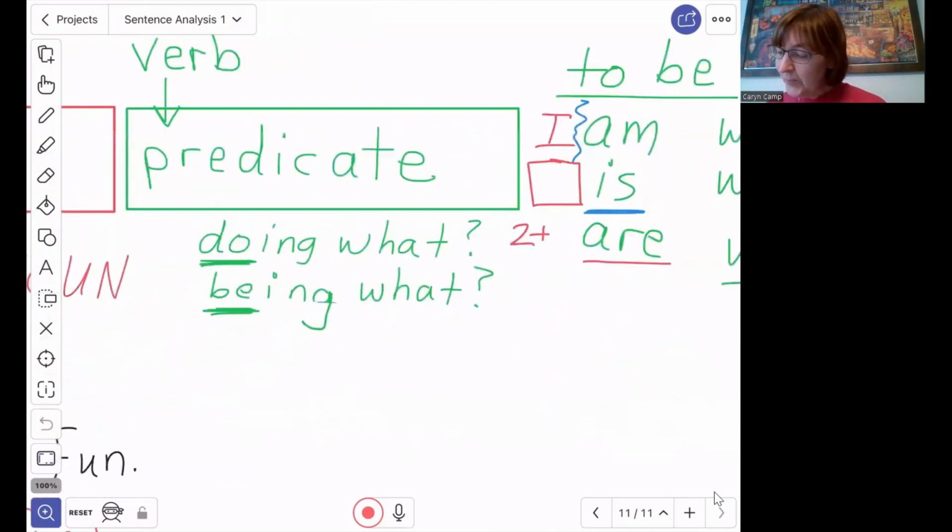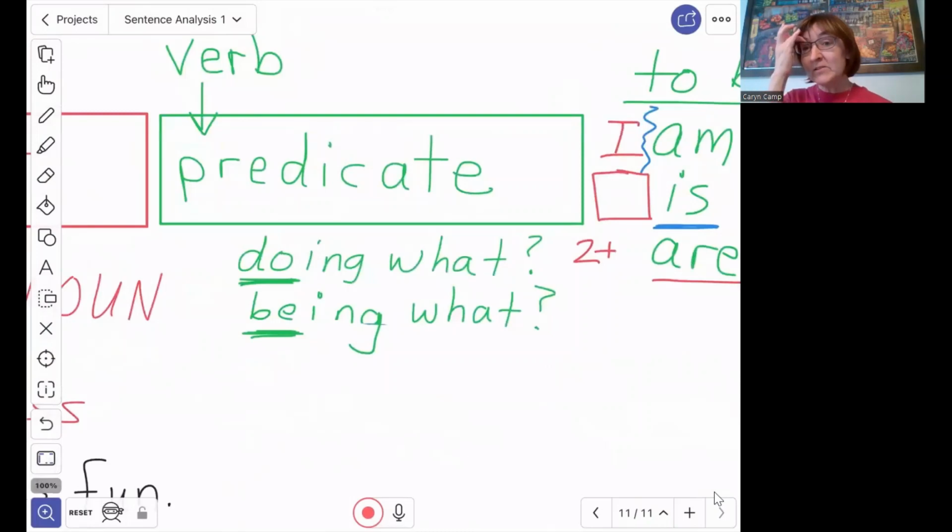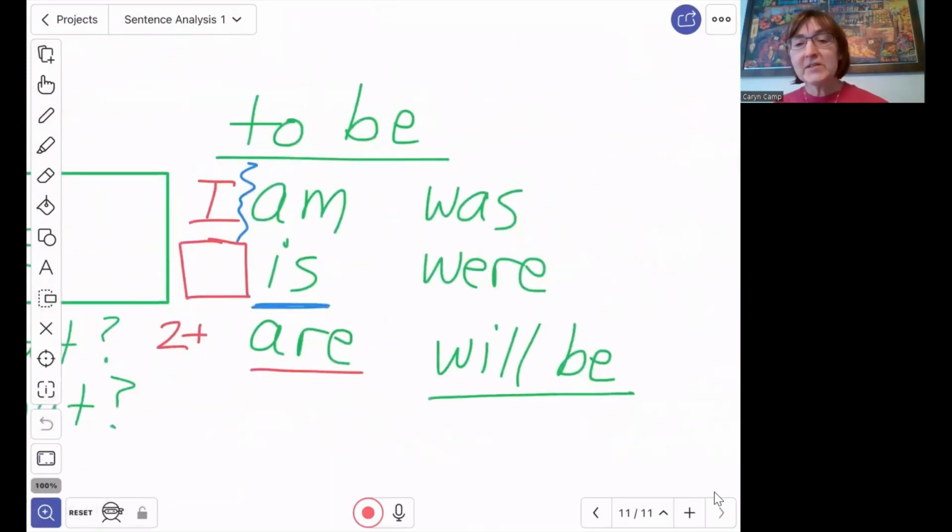Okay, so our predicate is going to answer one of these two questions. It's either going to answer the question, the subject is doing what, or the subject is being what. With this one, you're going to look for the verb to be.